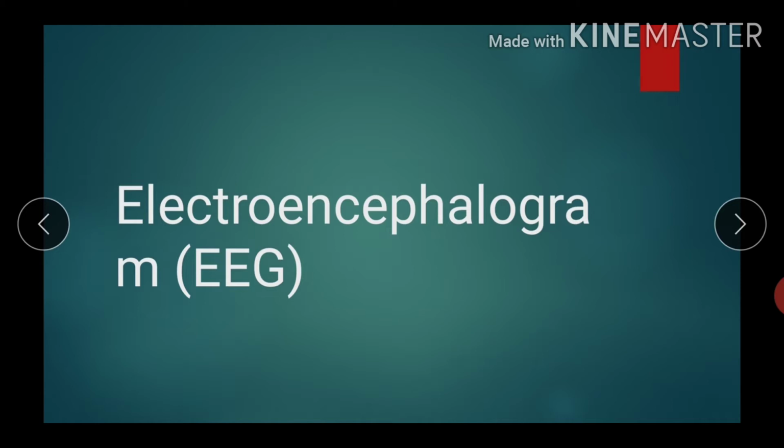Same in case of EEG. In the procedure of EEG, many electrodes are placed on the scalp, and they pick up the neuronal activity. Because of this neuronal activity, electrical current is generated, which is picked up by the electrodes present on the scalp.